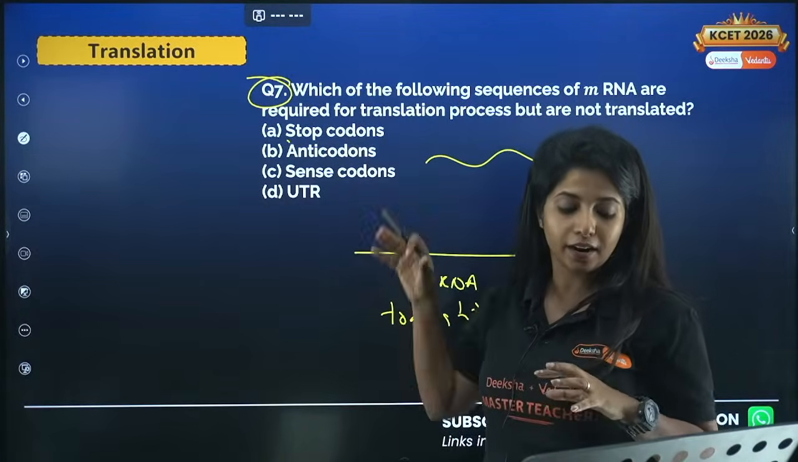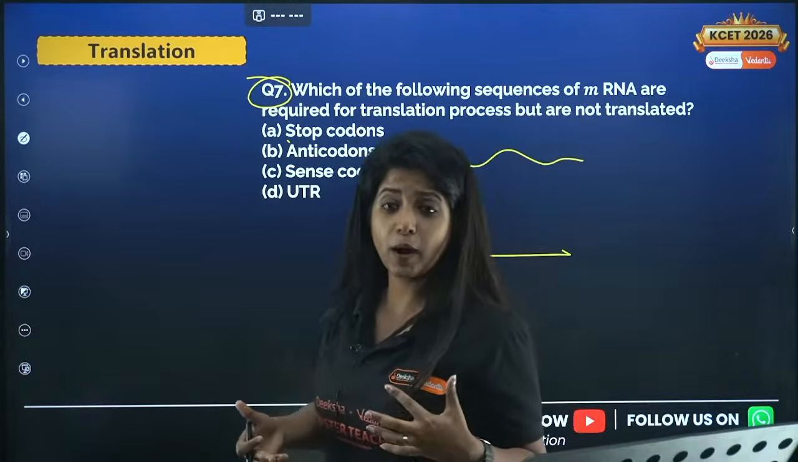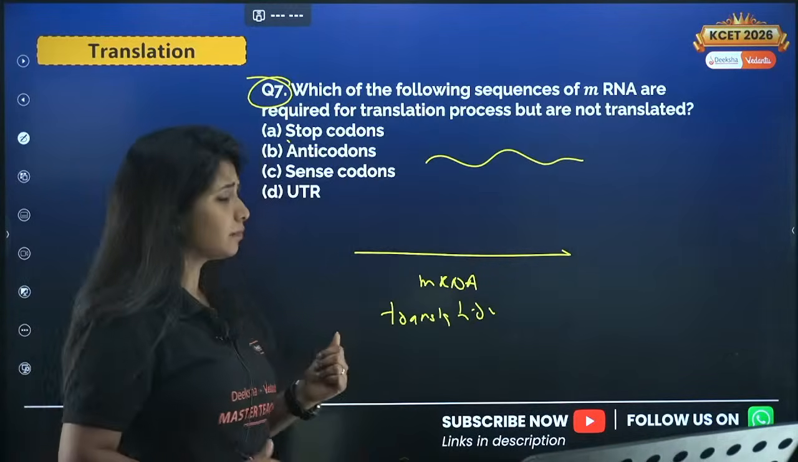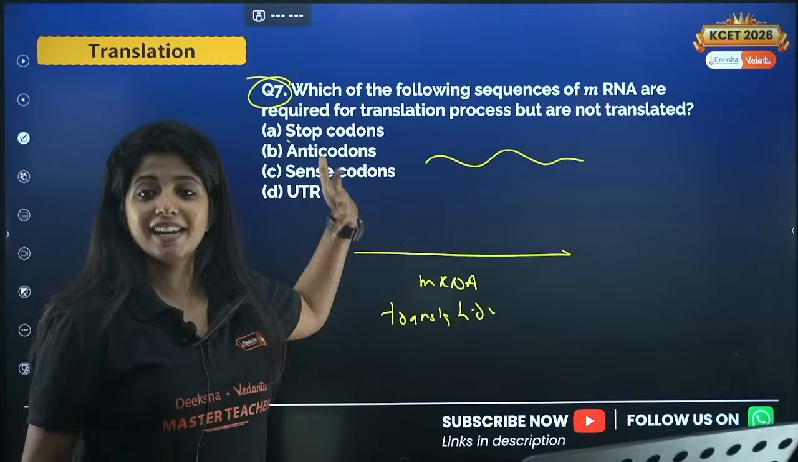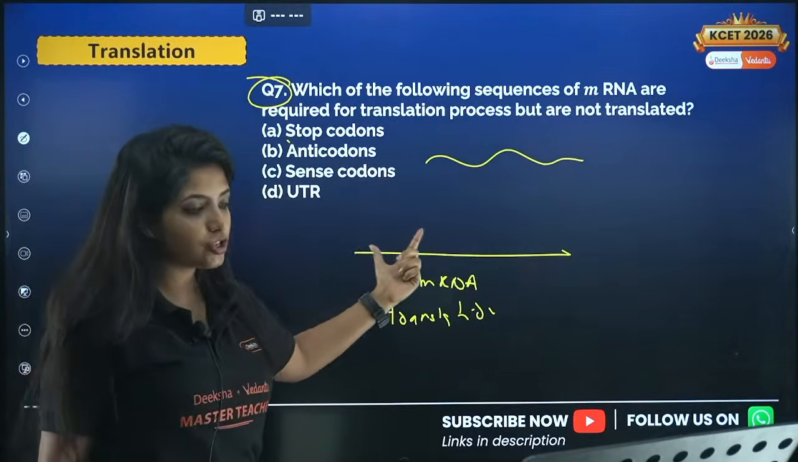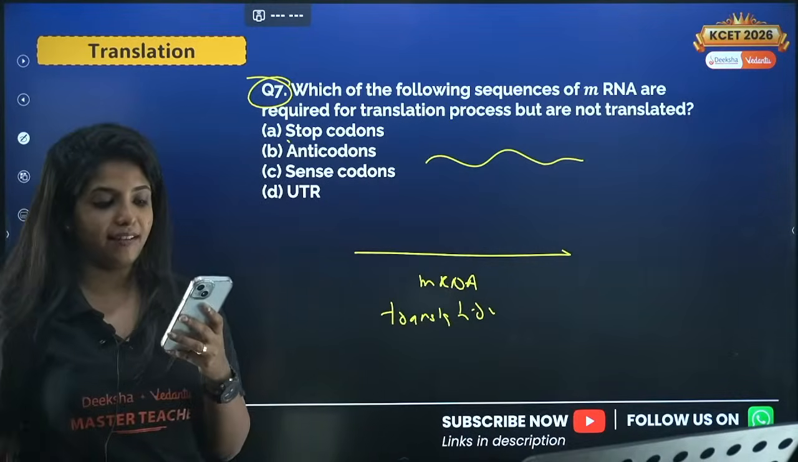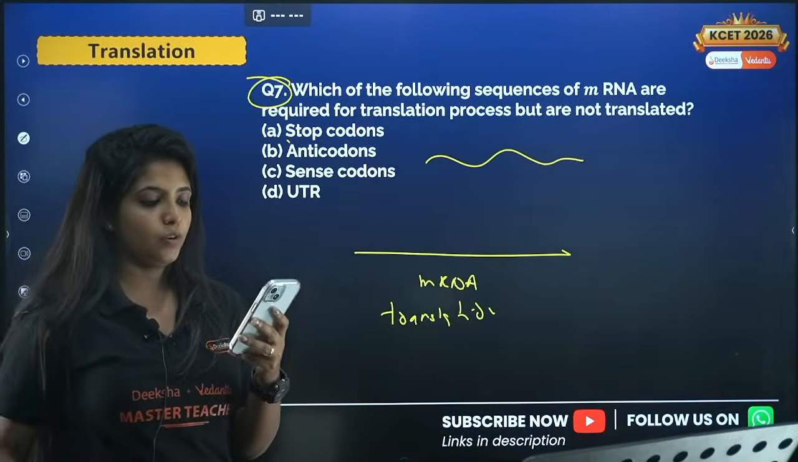Stop codons basically are responsible for stopping the process of translation, right? It is not required for initiating the process of translation. Anticodons are there in the tRNA. Again, it's not in the mRNA. Sense codons, my dear children. Again, no. What is the thing that is there? Any guesses? Come on, come on, come on.